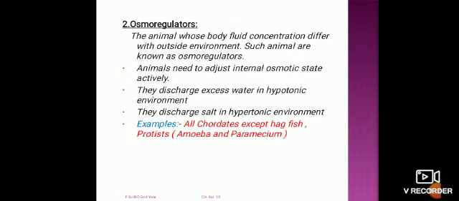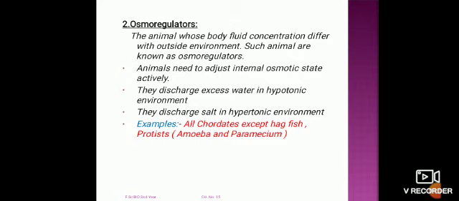They discharge the excessive water in a hypotonic environment, while they discharge salts in a hypertonic environment.